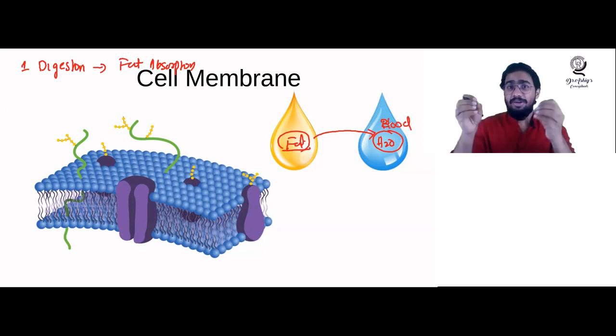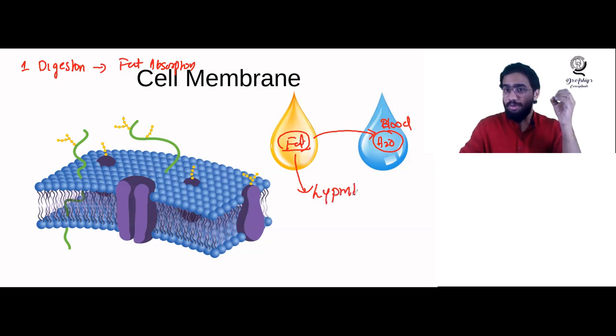Why? Because it will not be mixed together. So the fat cannot be absorbed into the blood, so the fat will be absorbed into some other fluid, that is your lymph. You will be studying that in your digestion and absorption. So the fat is not going into the blood. So this is the first instance where this property is used here.